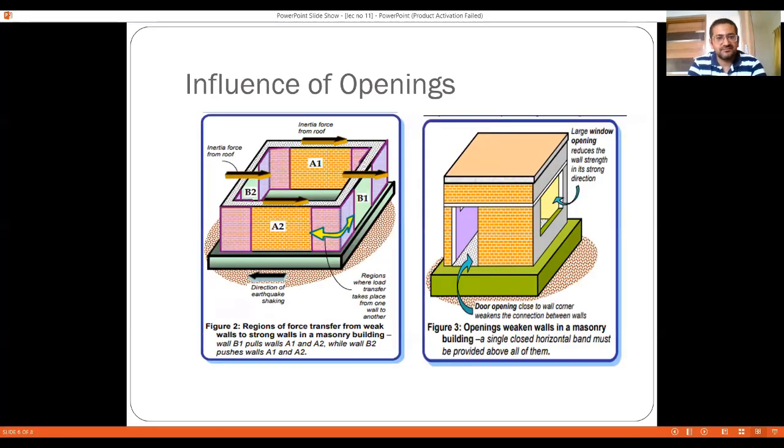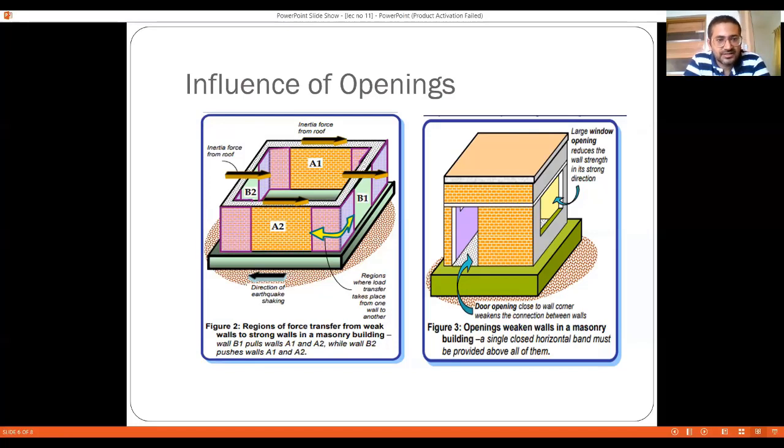Right? So the same thing that was explained in the previous slide is shown by means of a figure for better understanding. First we see the figure on the left side, where you can see that A1, B1, A2 and B2 are shown as the four elements. These are the regions of force transfer from weak walls to strong walls in a masonry building. Wall B1 pulls walls A1 and A2, while B2 pushes walls A1 and A2.